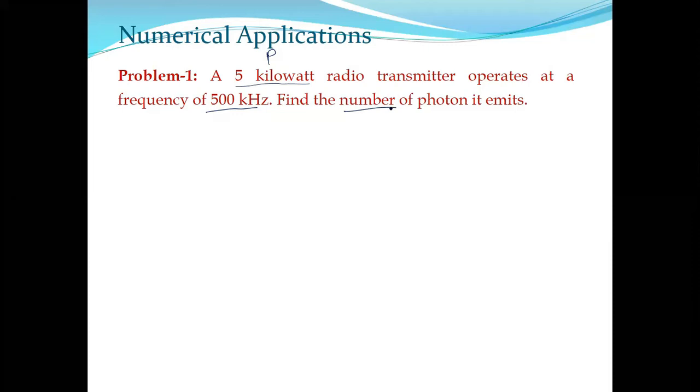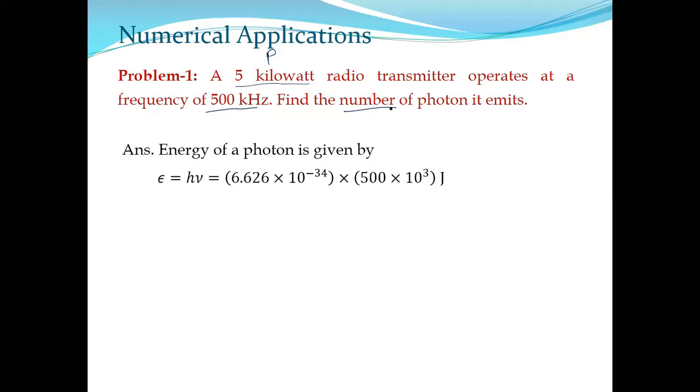Now, whenever photon is mentioned, the first thing that comes to mind is the energy of the photon, the energy of a single photon. We know that the smallest amount of light energy possible as per Planck's law is h nu. So the energy of a single photon is h nu, E equals h nu. The smallest value of energy of any electromagnetic wave.